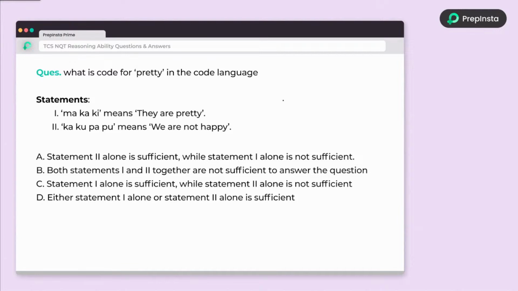How to do coding-decoding related questions. What is the code for pretty in the code language?